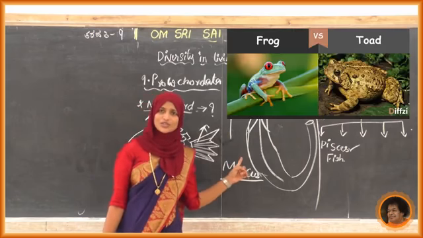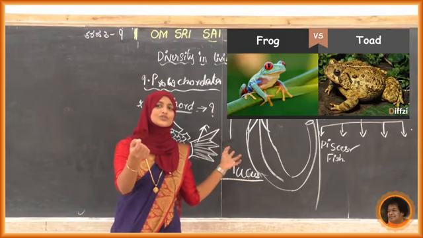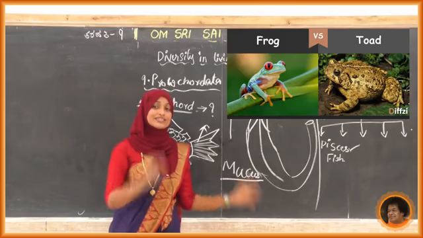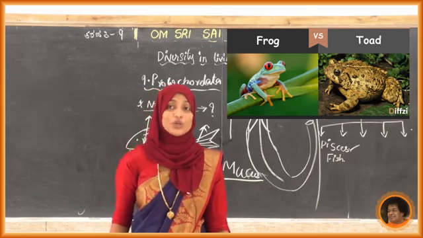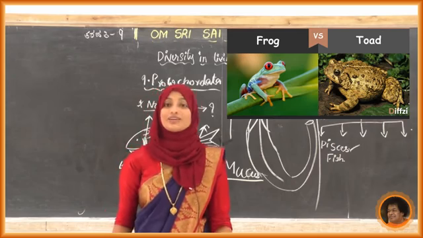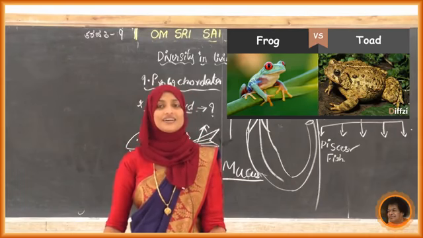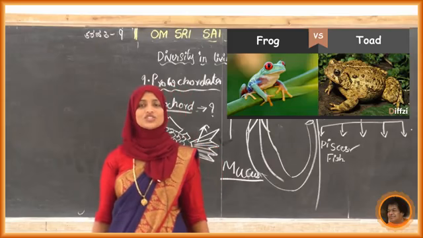Toad, do you know what that is? Toad means it usually comes to homes. They are small frogs only, but our elders say that if you touch that one, you will get some allergy problems, because that is a toad. It has a mucus gland in its skin. For some people, it causes allergic infections.